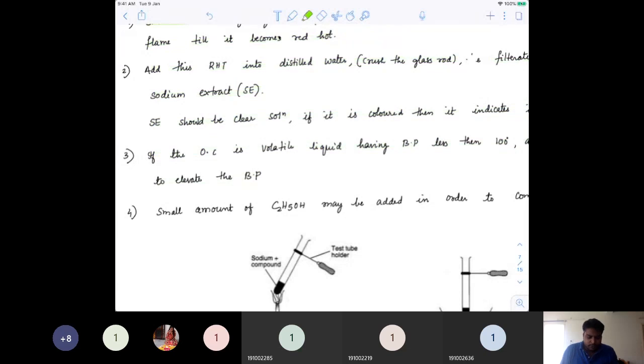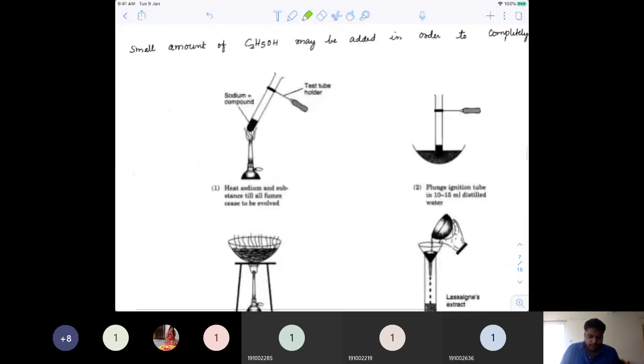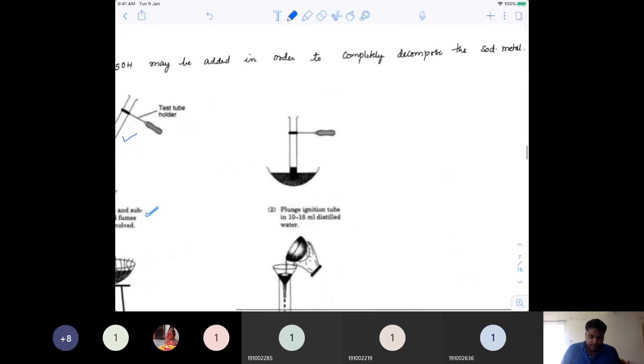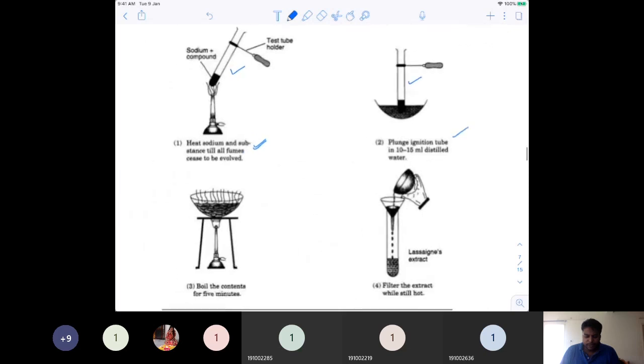Okay. So pictorially, check it out. We have added sodium to a compound, and we heat this sodium with the substance. As the fumes start coming, we take that glass tube and plunge it into 10 to 15 ml of distilled water, right?